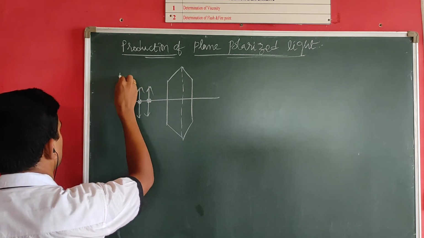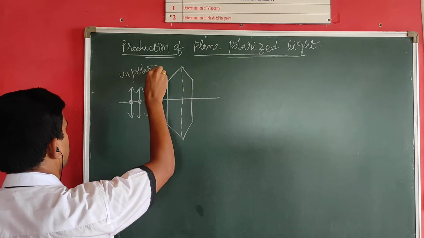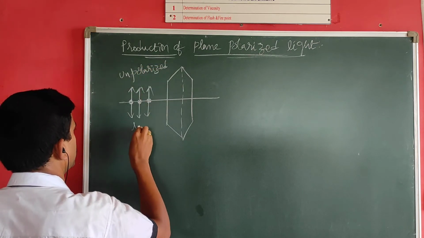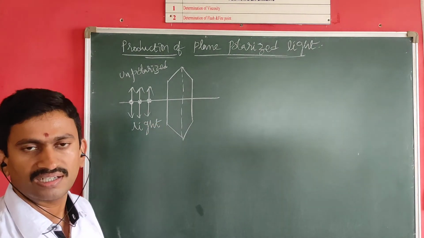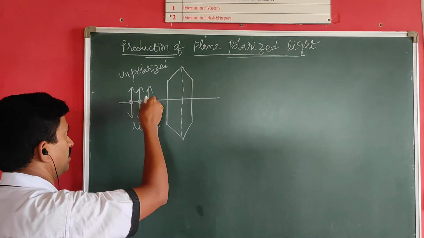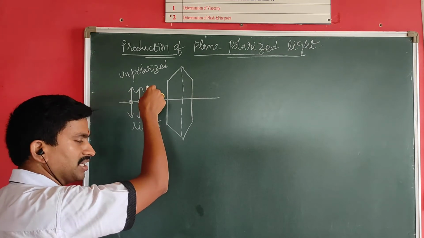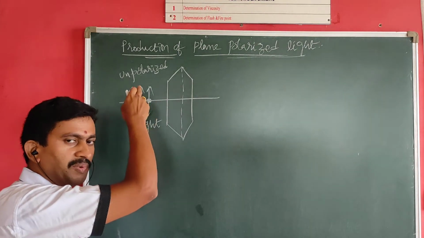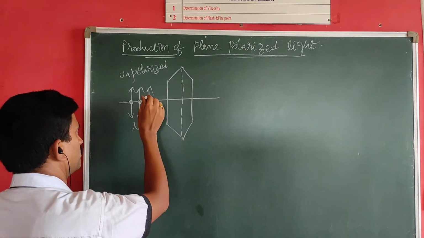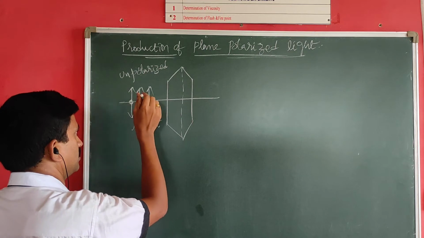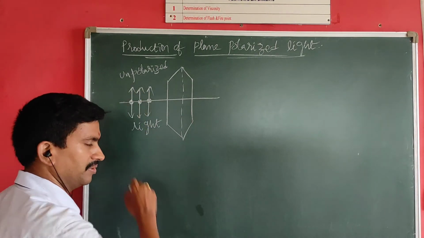Already we discussed in the previous class that unpolarized light is represented by two components, both arrow components as well as dot components. The arrow components are vibrating in the plane of the board or plane of paper, and the dot components are represented by dots which are vibrating perpendicular to the plane of the board.